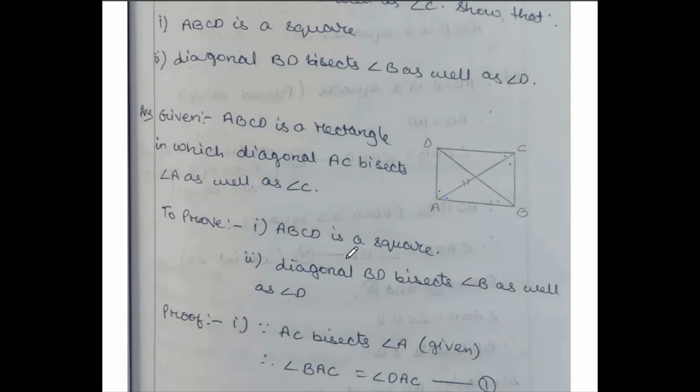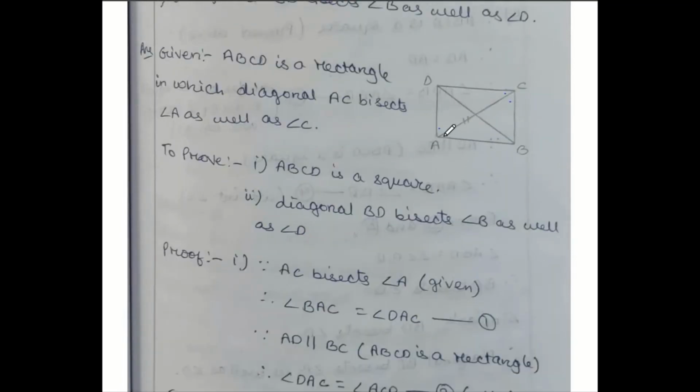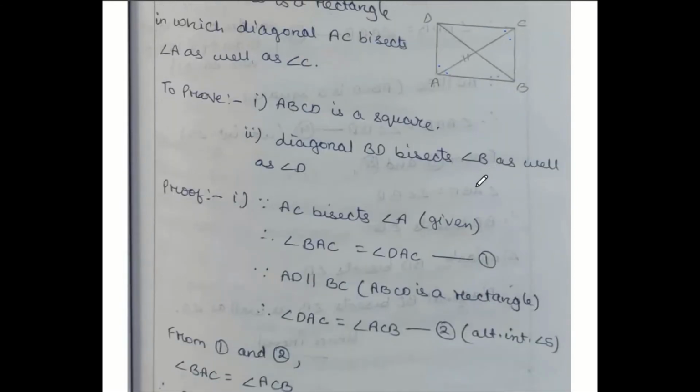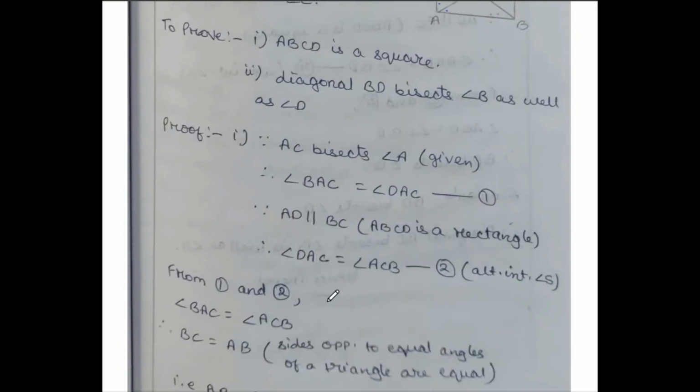Proof. Since AC bisects angle A, BAC and DAC are both equal. Number 1. AD and BC are both parallel, so this angle DAC and this angle ACB are both equal, alternate interior angles. Number 2. Because of the rectangle, opposite sides are parallel also. From these two, DAC matching, so BAC and ACB are both the same. So from 1 and 2 we can write angle BAC equals angle ACB.